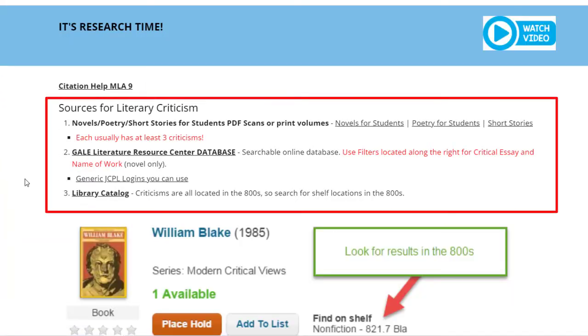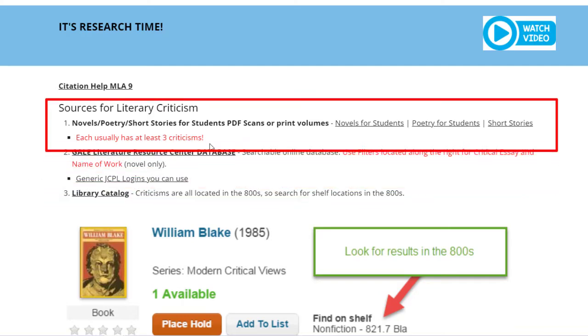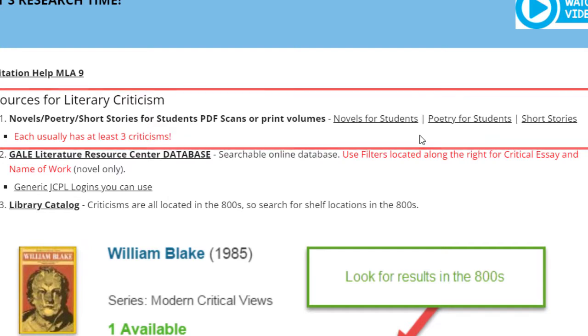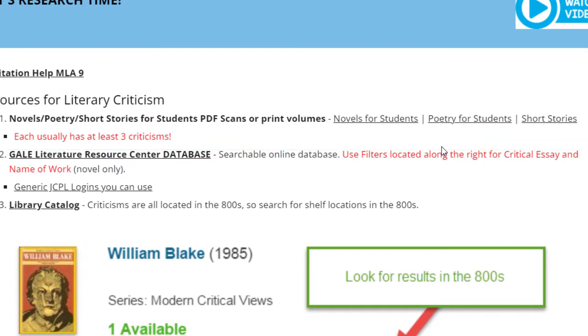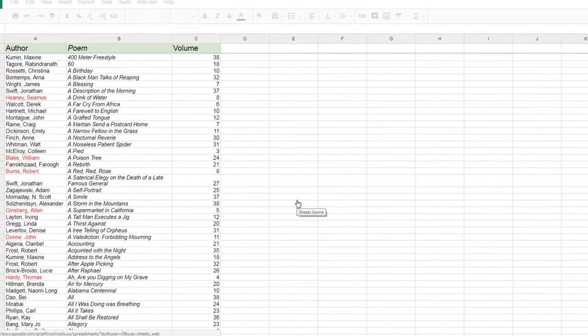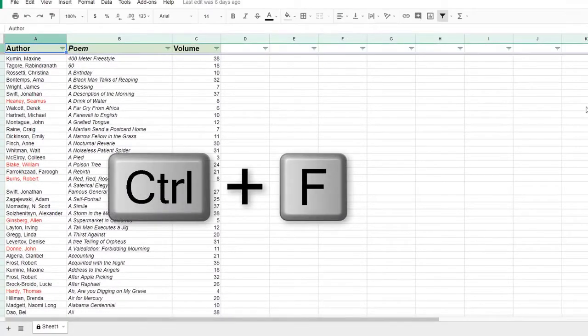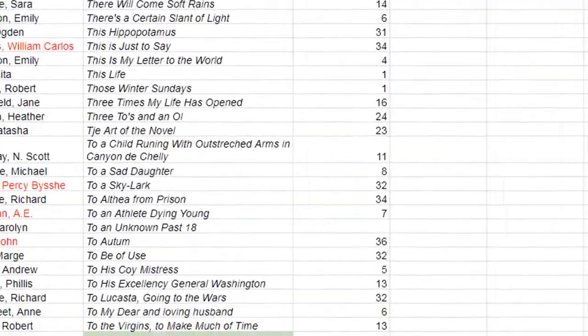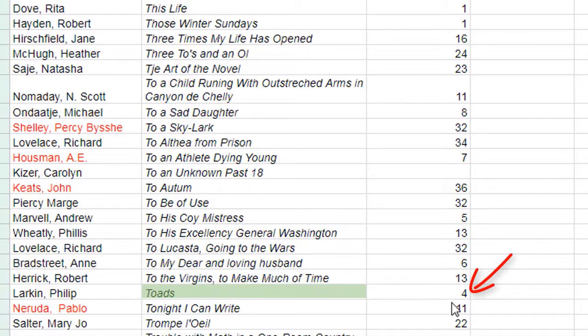Here I have set up the 3 main places where you will be able to find literary criticism. First, you will be guaranteed to find critical essays in our sets of novels, poetry, and short stories for students. The indexes for all 3 of these are linked right here in step 1. For poems and short stories, you're going to need to open the relevant index, use Control F on your keyboard so you can search for the title of your poem or short story, and then note the volume number that your poem or short story is referenced in.